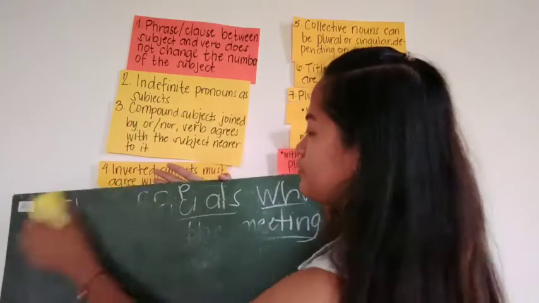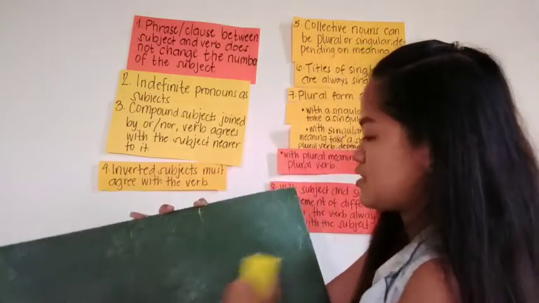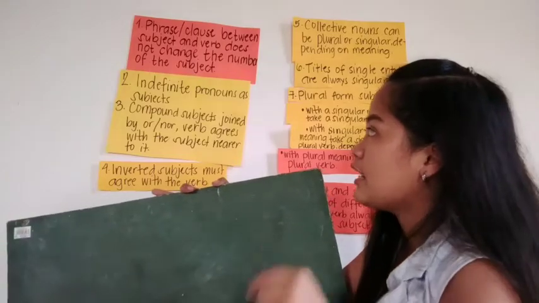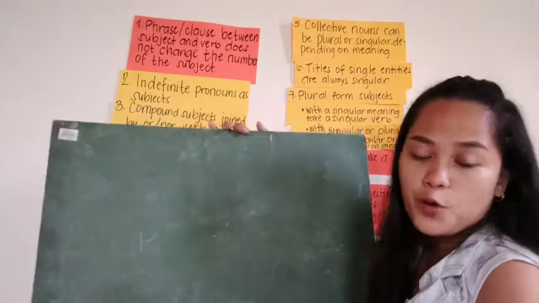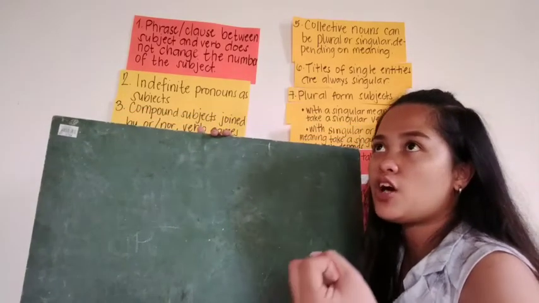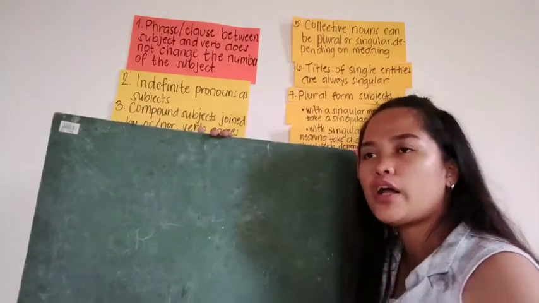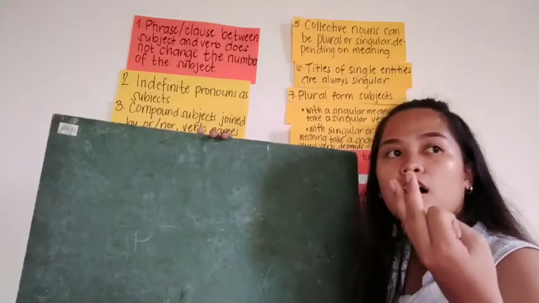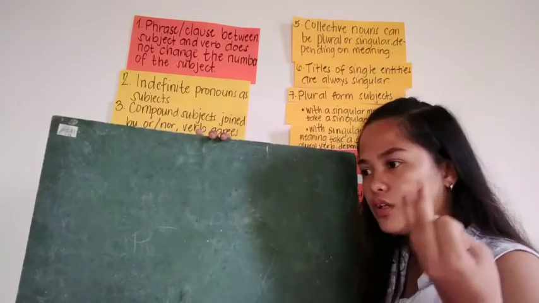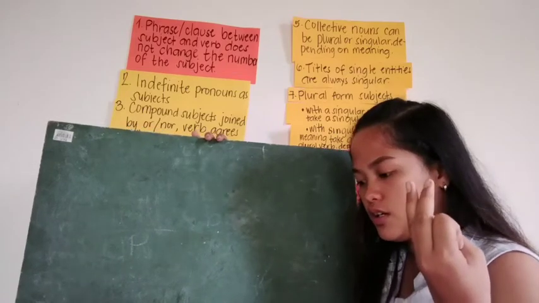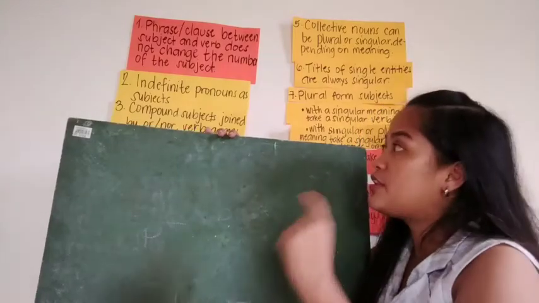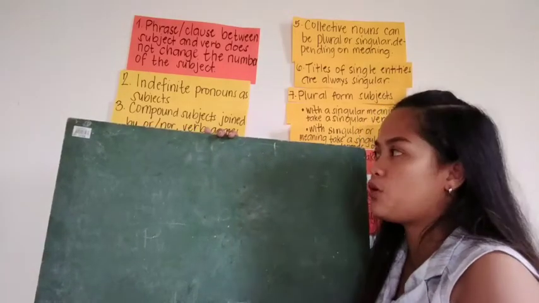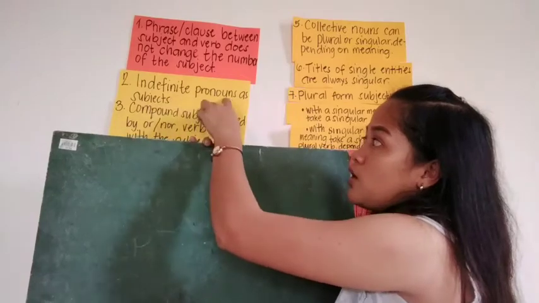So the second rule of subject-verb agreement is the indefinite pronouns as subject. So indefinite pronouns. These are both, someone, somebody. What else? Somebody or everybody. So those are indefinite pronouns. So indefinite pronouns as subjects.